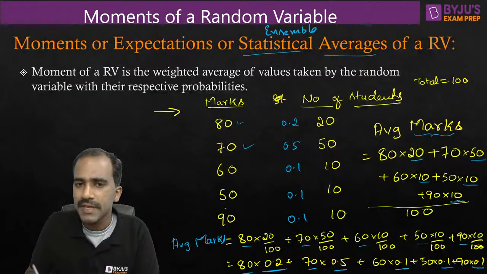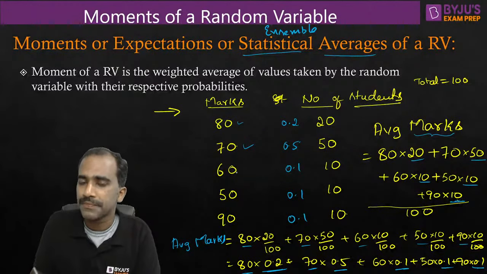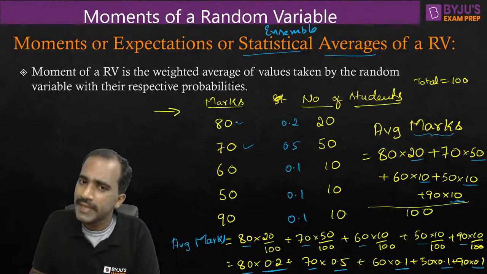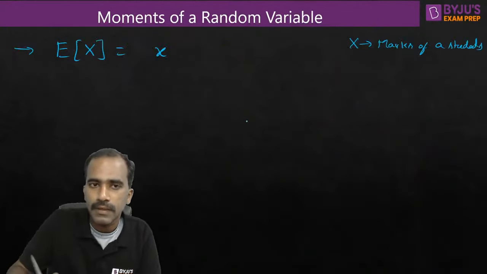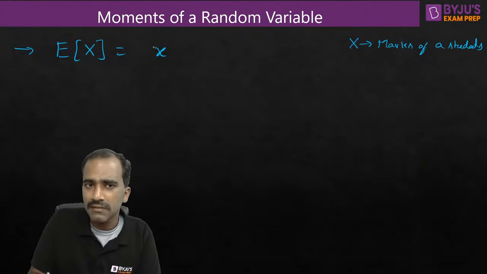These are the values taken by the random variable with non-zero probabilities. Other values, the random variable takes with zero probability. So whatever values are taken by the random variable, take that value. What should we do? We should multiply its weight with its value. What is the weight? The probability. Multiply with its probability, and then just add it up.